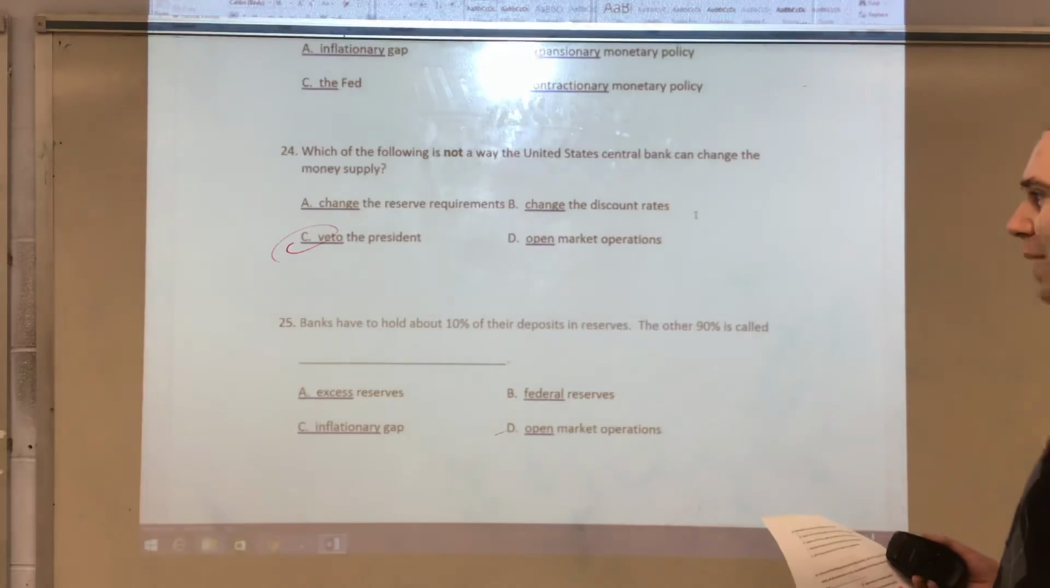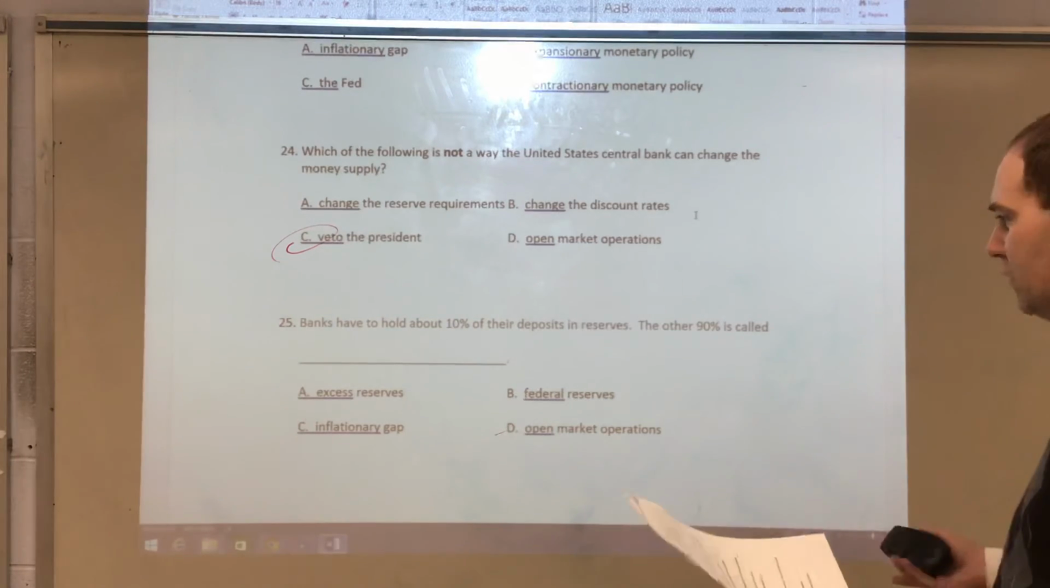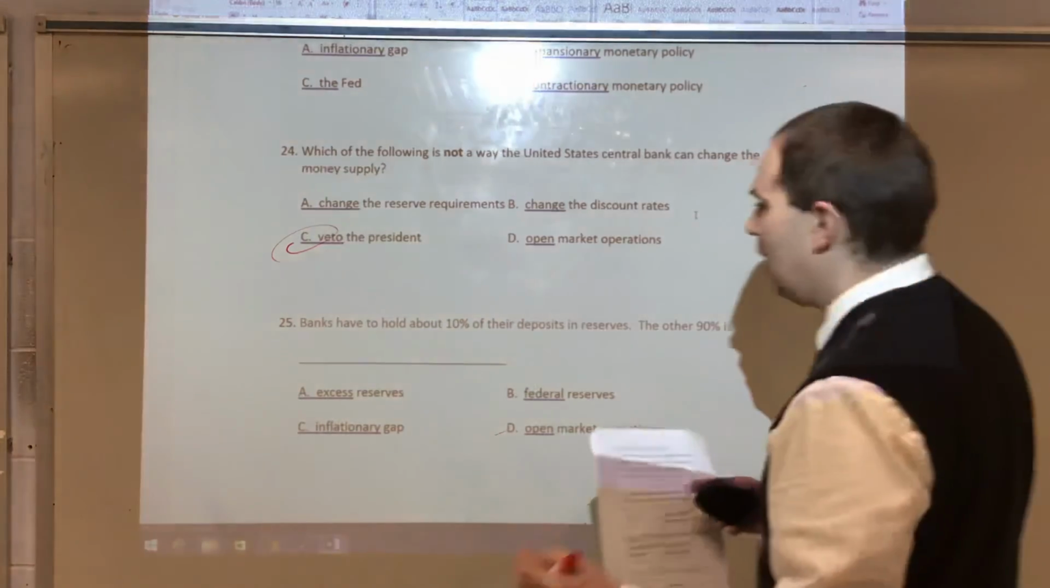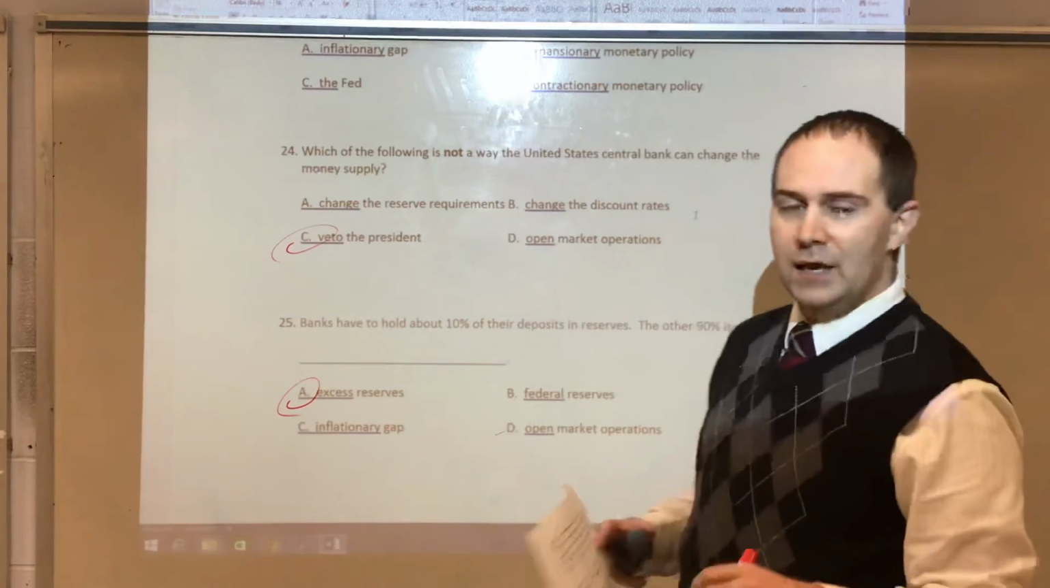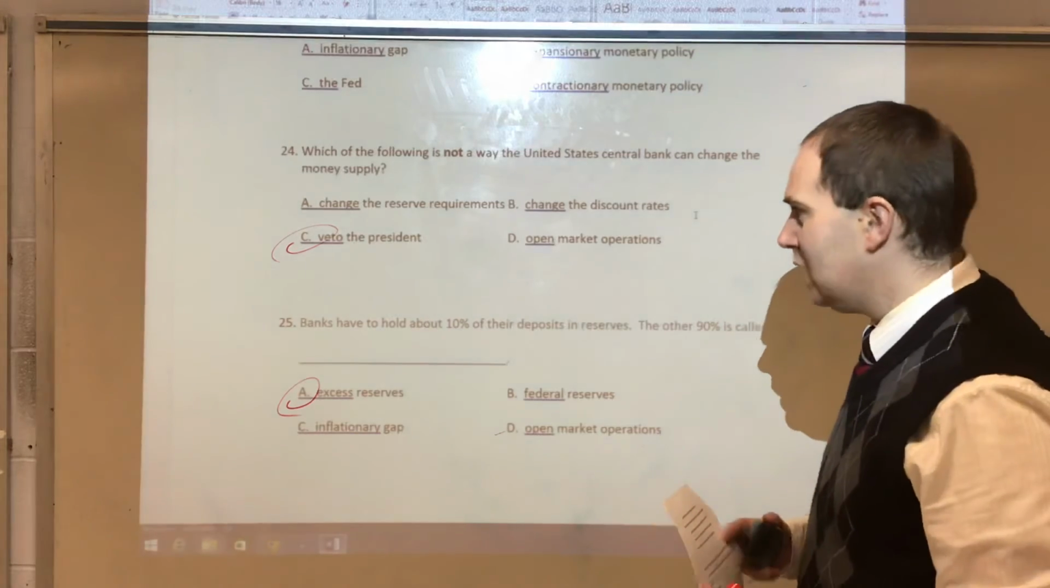25, banks have to hold about 10% of their deposits in reserves. The other 90% is called excess reserves. Okay, what they can do to loan out and do other things with, invest, so forth.